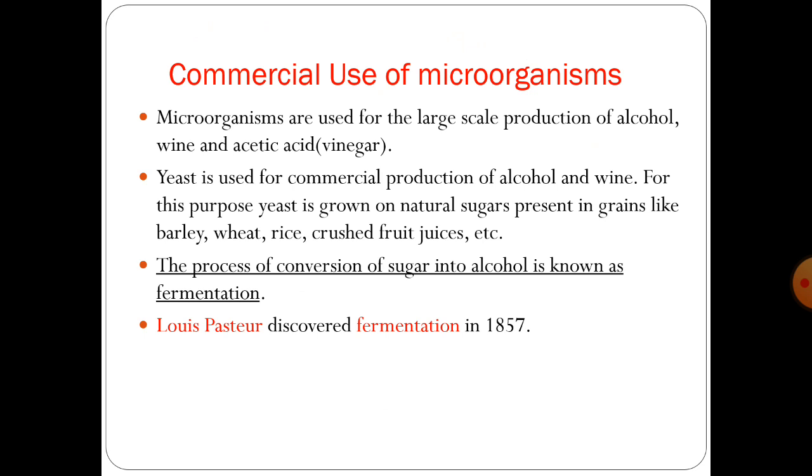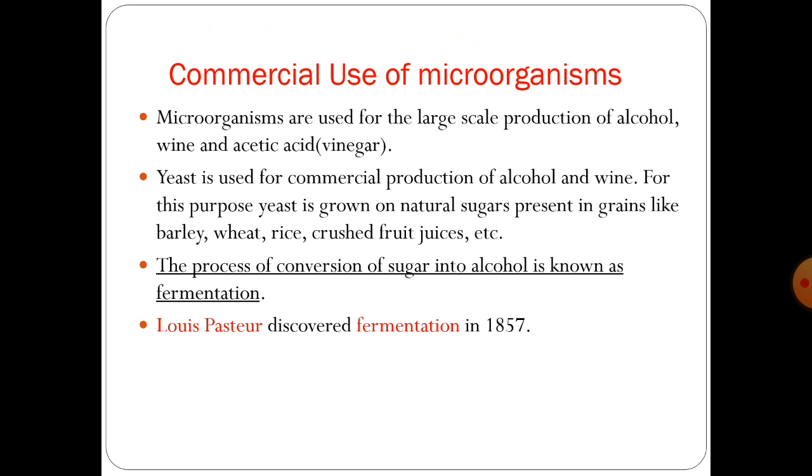Next is commercial use of microorganisms. Microorganisms are used for the production of alcohol, wine, and acetic acid, which is also known as vinegar. This vinegar is used for adding taste in the foodstuff, and also vinegar is used as a preservative for making pickles and all. Now, the process of conversion of sugar into alcohol is known as fermentation.